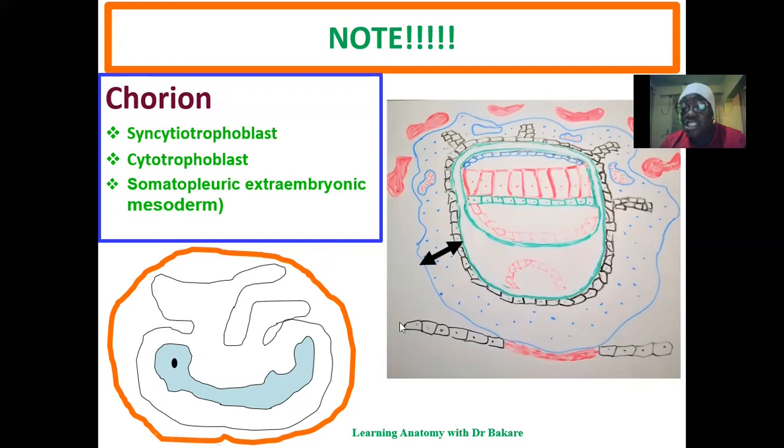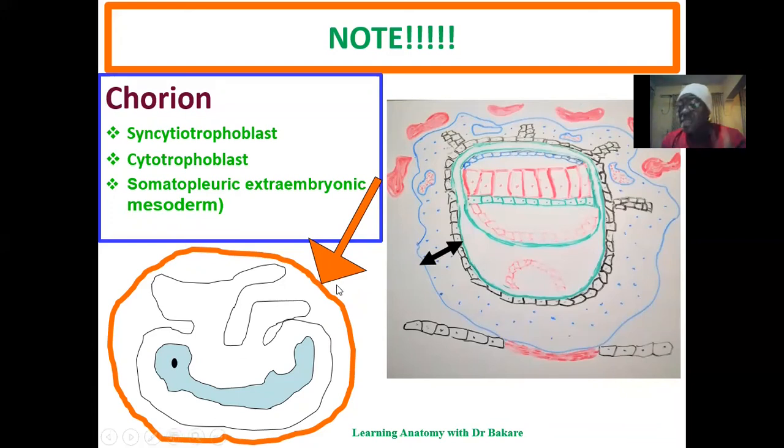We have the splanchnic extraembryonic mesoderm that remains connected with the primary yolk sac, while the somatopleuric extraembryonic mesoderm connects with the syncytial trophoblast. So the specific region of the extraembryonic mesoderm that forms part of the chorion is the somatopleuric extraembryonic mesoderm. These 3 structures form the chorion, and the chorion in the later part of development, which surrounds the fetus, is highlighted in orange. You can see the fetus and the membrane covering it.